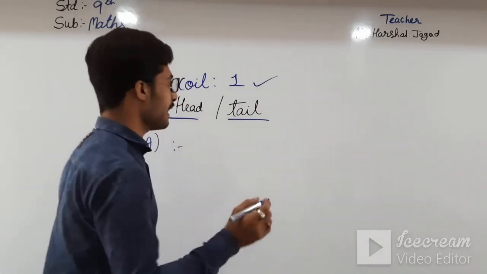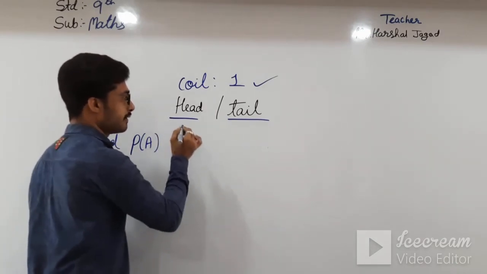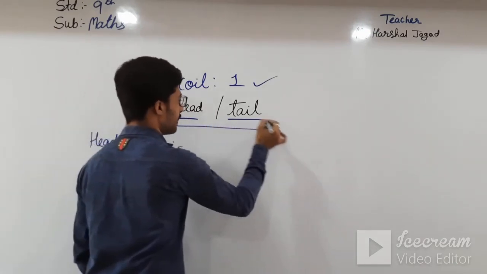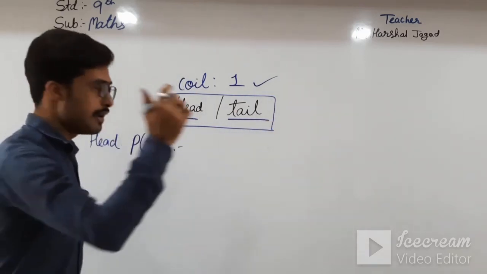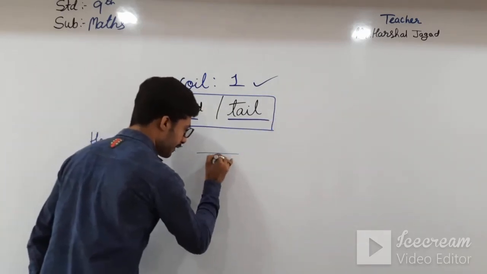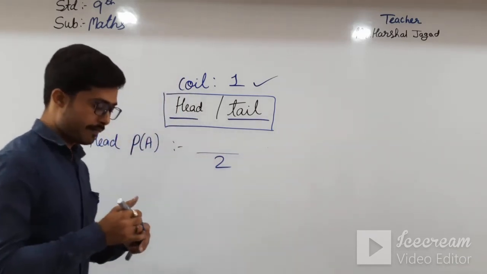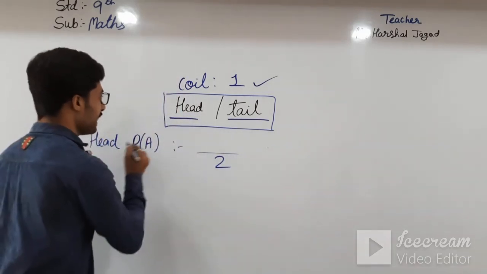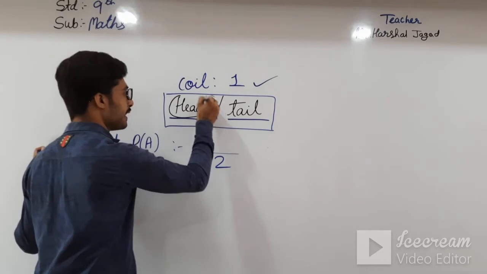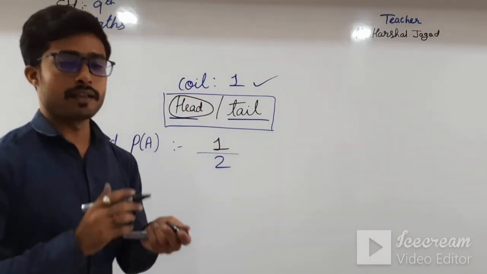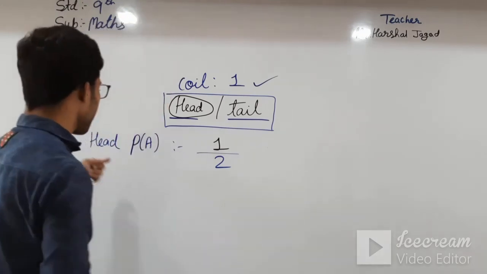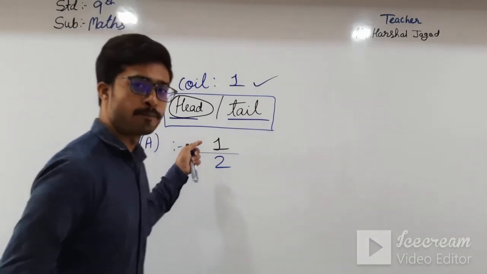There are a total of 2 sides of the coin, so in the total you have to write 2. From that, how many are head? 1 is head, so we write 1 over here. So the probability of getting head is 1 by 2.